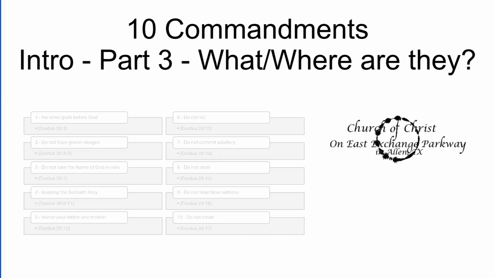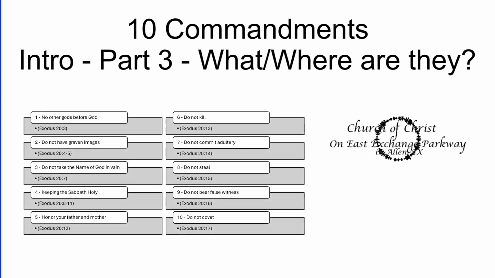The 10 commandments that we are given are: have no gods before God, Exodus chapter 20 verse 3; graven images, found in Exodus chapter 20 verses 4 and 5; do not take the name of God in vain, Exodus chapter 20 verse 7; keeping the Sabbath holy, Exodus chapter 20 verses 8 through 11; honor your father and mother, Exodus chapter 20 verse 12; do not kill, Exodus chapter 20 verse 13; do not commit adultery, Exodus chapter 20 verse 14; do not steal, Exodus chapter 20 verse 15; don't bear false witness, Exodus chapter 20 verse 16; and then finally, do not covet, Exodus chapter 20 verse 17.